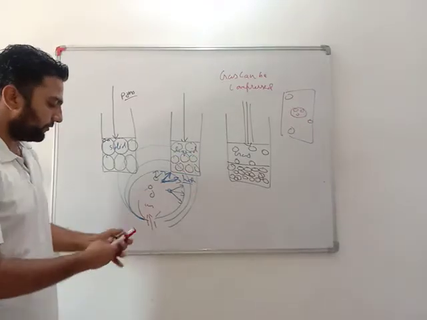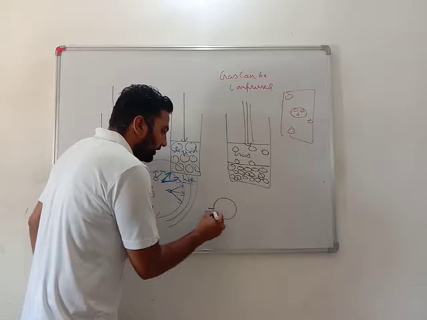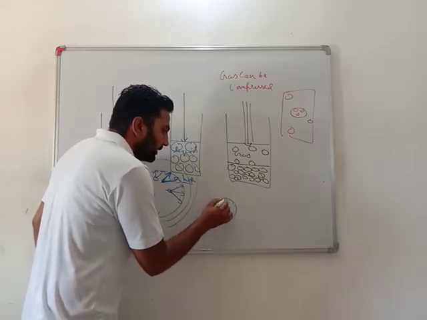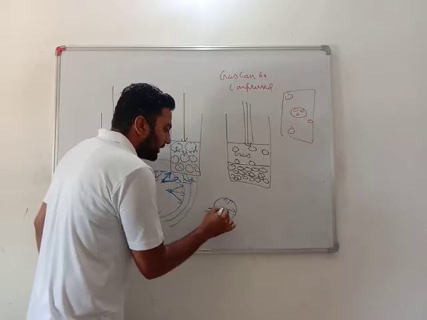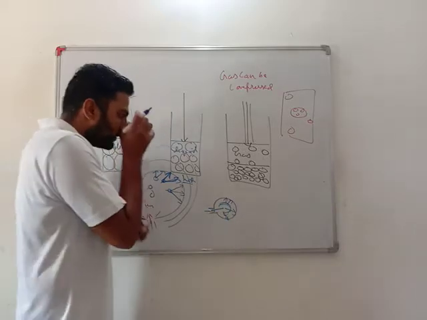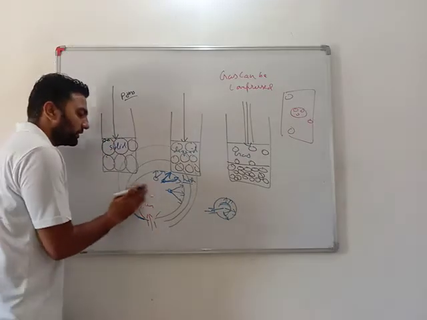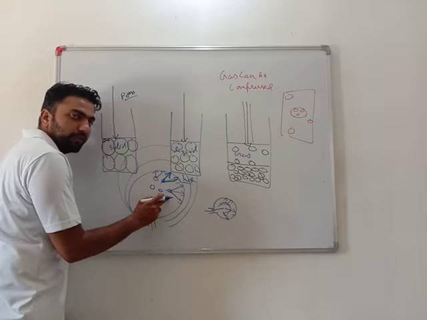What happens is that whenever, for example, this is any material and I put air into it, it will get more pressure, and if I put water or a solid into it, it will not get that much pressure. Why? Because solid particles don't move, they stay at their places, and liquid particles move but not that freely.